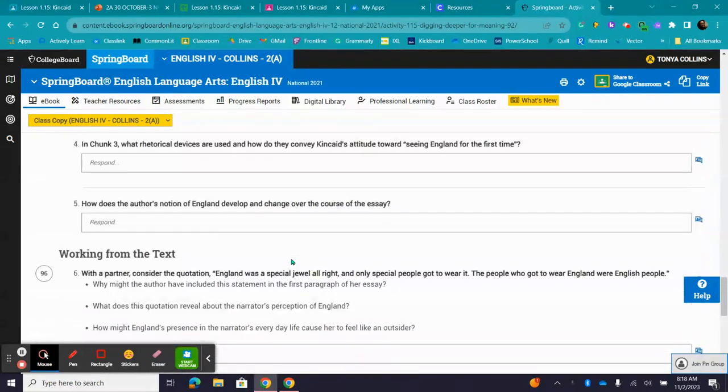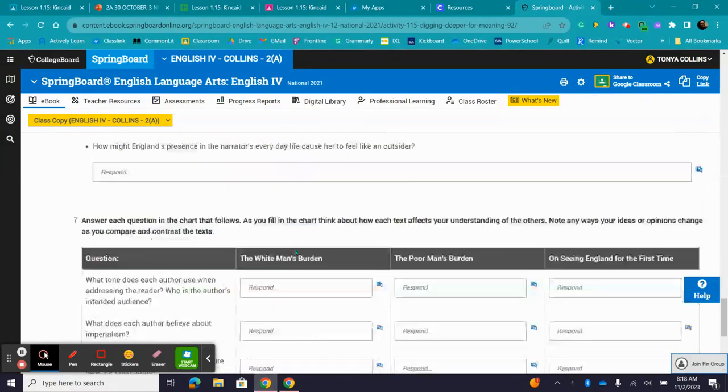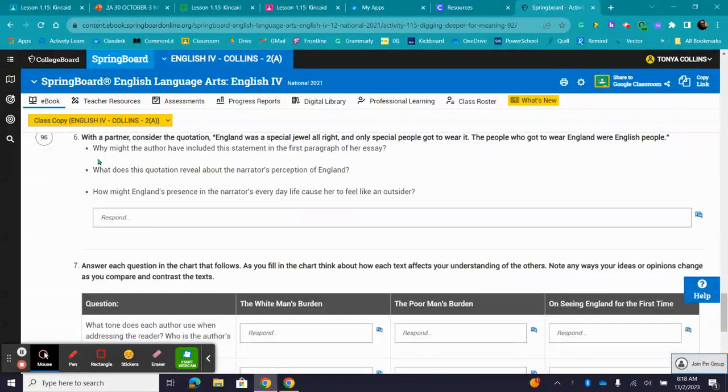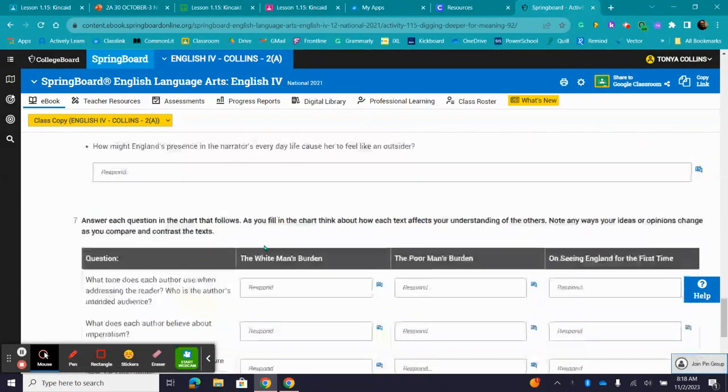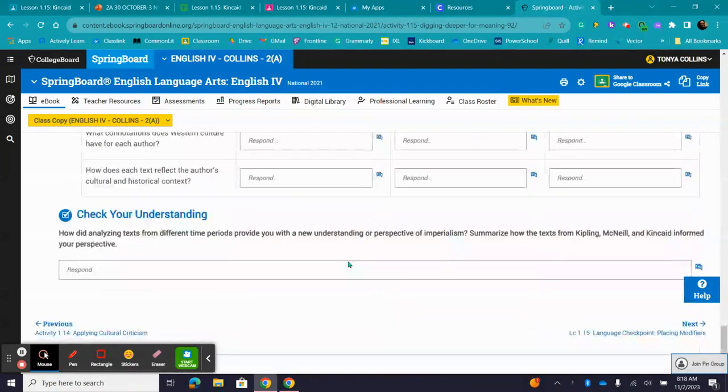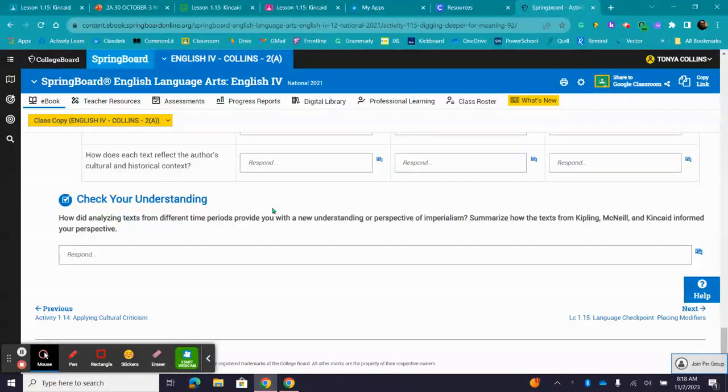You have answered all of the questions for returning to the text. You have answered all of the questions for working from the text, and you have bulleted your answers right here. You have answered all of the questions for number 7, and you have filled out this chart completely. And you have finished Check Your Understanding.